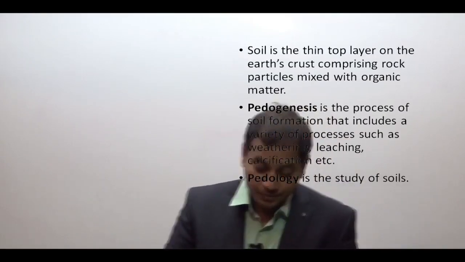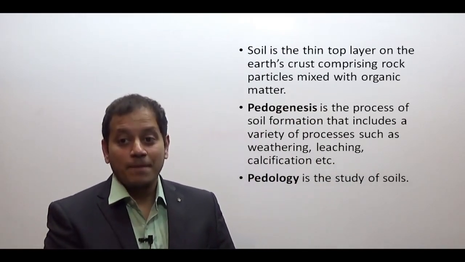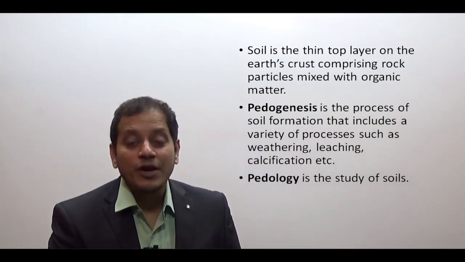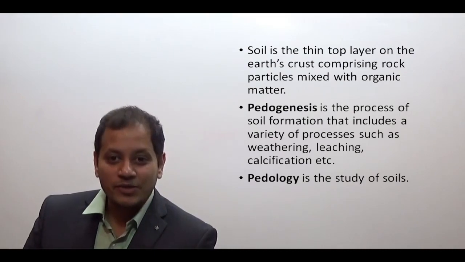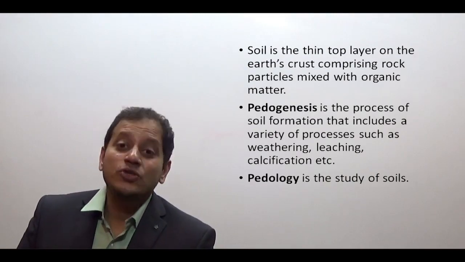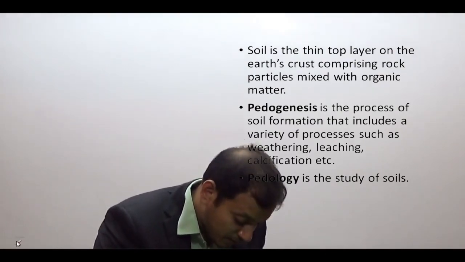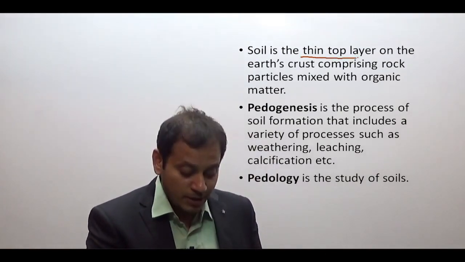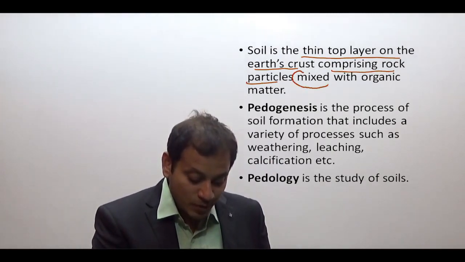The soil, as you can see, is the top thin layer of the earth's crust, comprising rock particles, that is non-living, so inorganic, with organic matter. The soil may have decayed plants, it may have decayed animals, it may have remains of dead animals which have been decomposed by bacteria, it may have fallen leaves which have been further decomposed by bacteria. Thus we say the soil is the thin top layer of the earth's crust comprising rock particles mixed with organic matter.